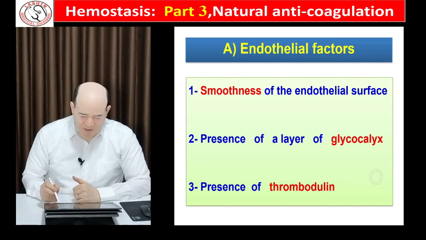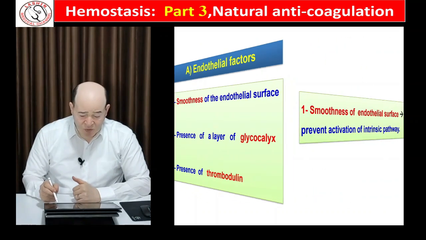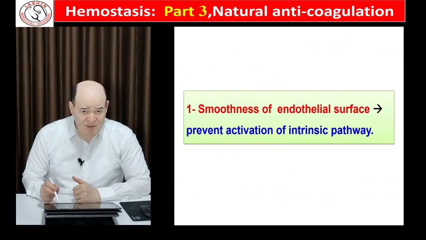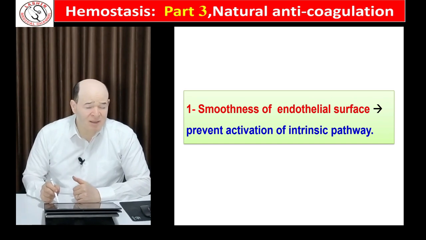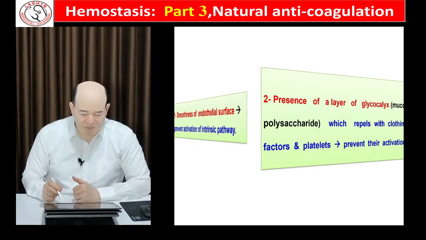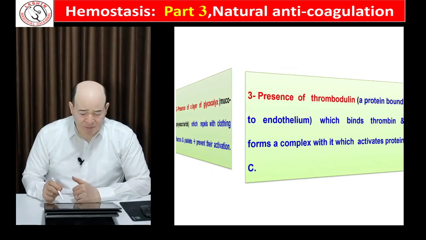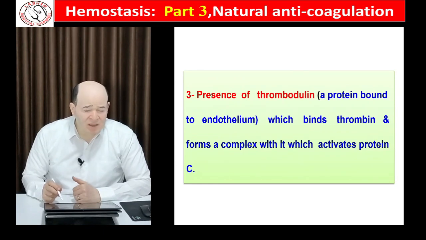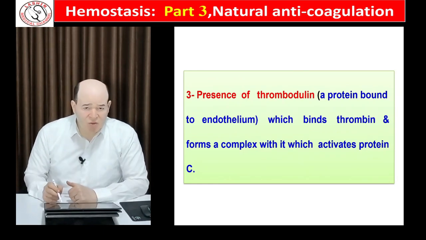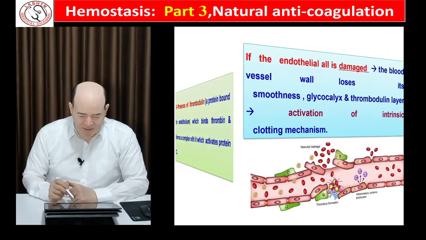So we have these three important protective factors: the smoothness that prevents platelet adhesion and the activation of the intrinsic mechanism, the presence of glycocalyx that repels platelets and clotting factors, and the presence of thrombomodulin which inactivates thrombin if present.